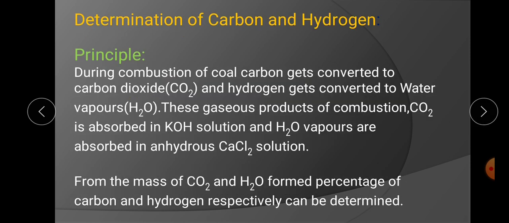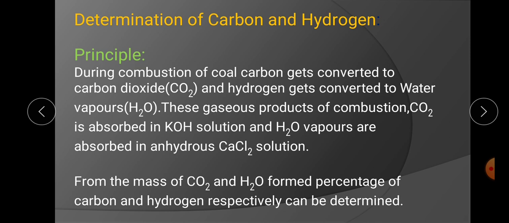For determination of percentage of carbon and hydrogen, the principle involved is very simple. The principle is that during combustion of the coal, carbon from coal gets converted to carbon dioxide and hydrogen from coal gets converted to water vapors.